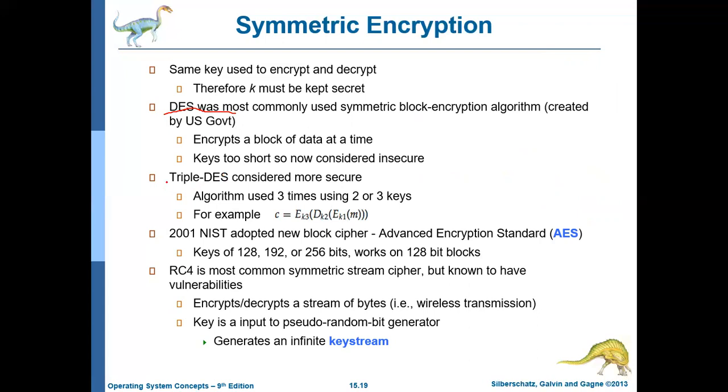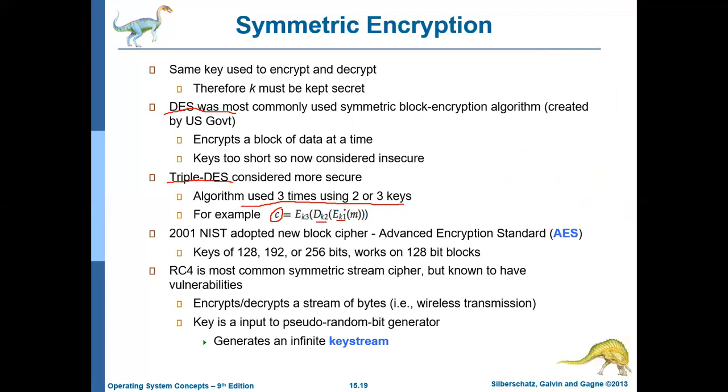Say there is an algorithm called triple DES. It applies the symmetric key technique 3 times using 2 or 3 keys. See what it is doing here. The sender, to create the ciphertext C, is first encrypting the message using the key K1. And then he is decrypting the message using the key K2.